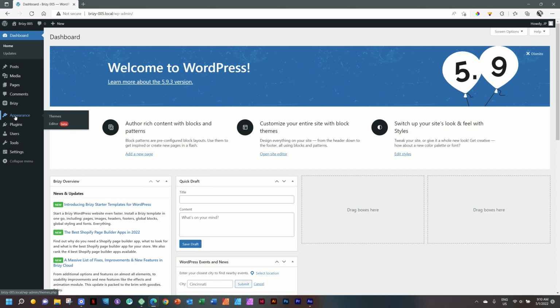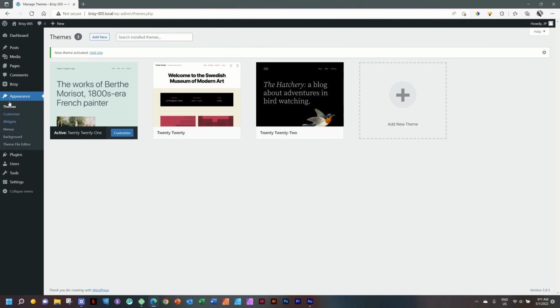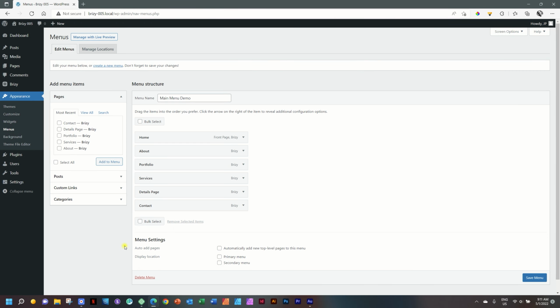If you want to go and make changes to your menu, you will need to use one of our standard editors. All you do here is you go to Themes, and then you can select any of these, or if you're using a theme like Blocksy or Neve, you can do that. Let's go here for 2021. And now you will see under Appearance, your menus are back, and you can set up your menus here as you please. And that is the starter templates.